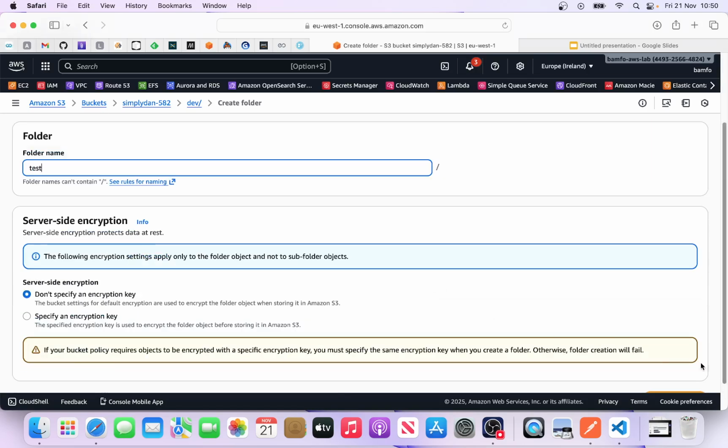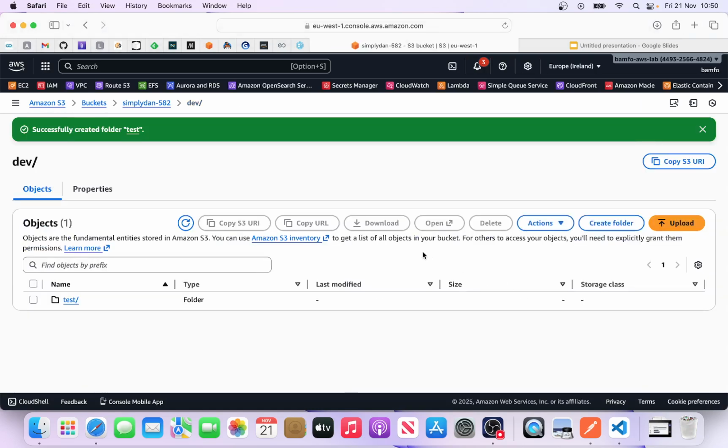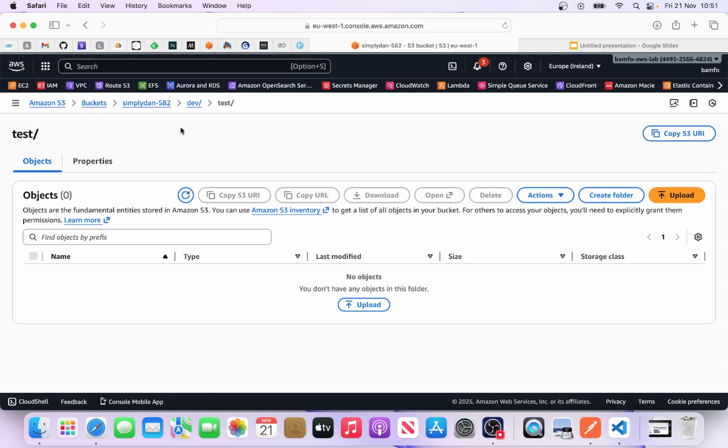Inside that you create. So as you can see, if I click on the test, you've got your folder structure. You've got your bucket, and you've got your dev and then your test folders. Okay, so we can upload an object within here. So let's go and upload.